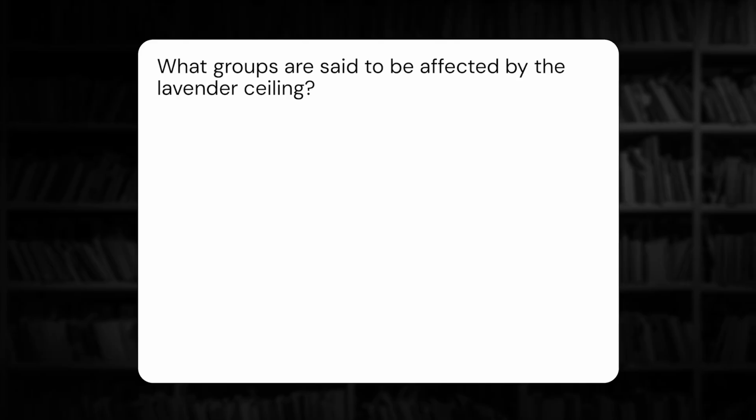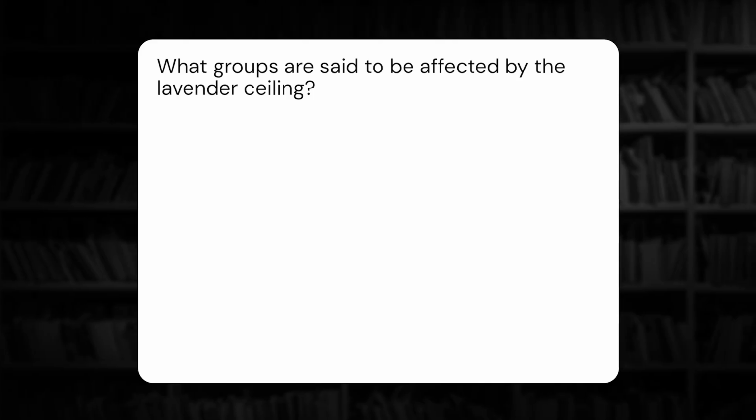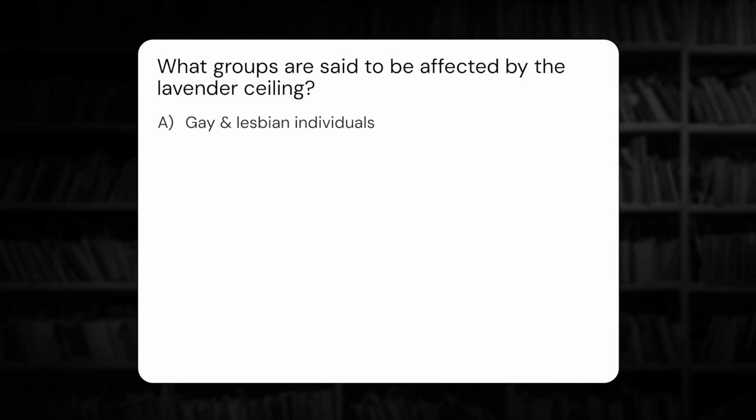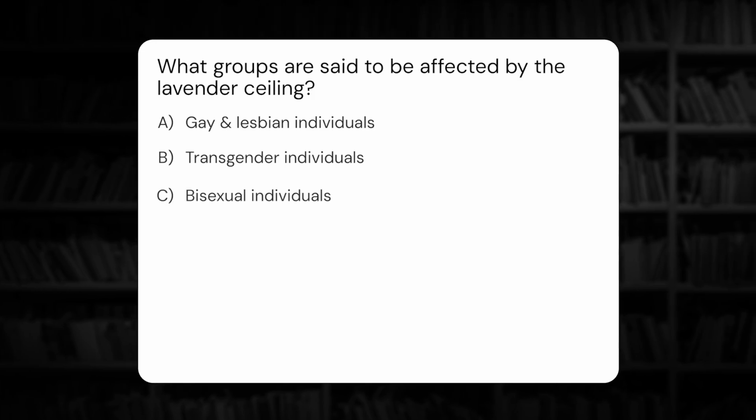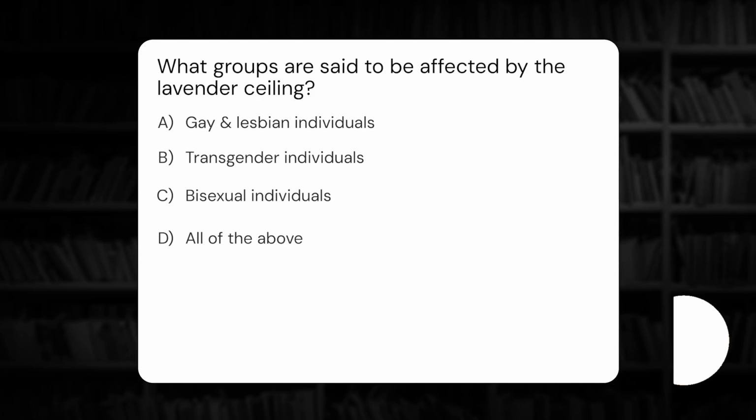Let's take a look at question 7. What groups are said to be affected by the lavender ceiling? A, gay and lesbian individuals, B, transgender individuals, C, bisexual individuals, D, all of the above.